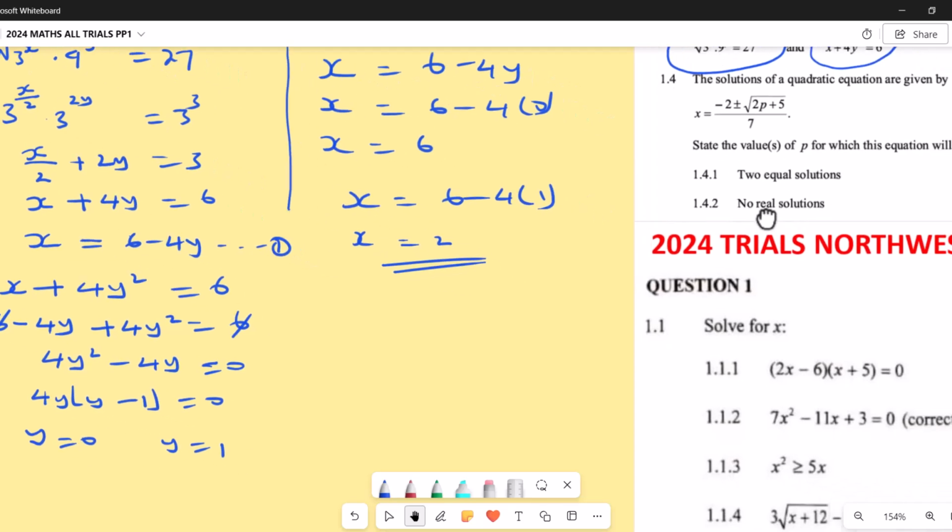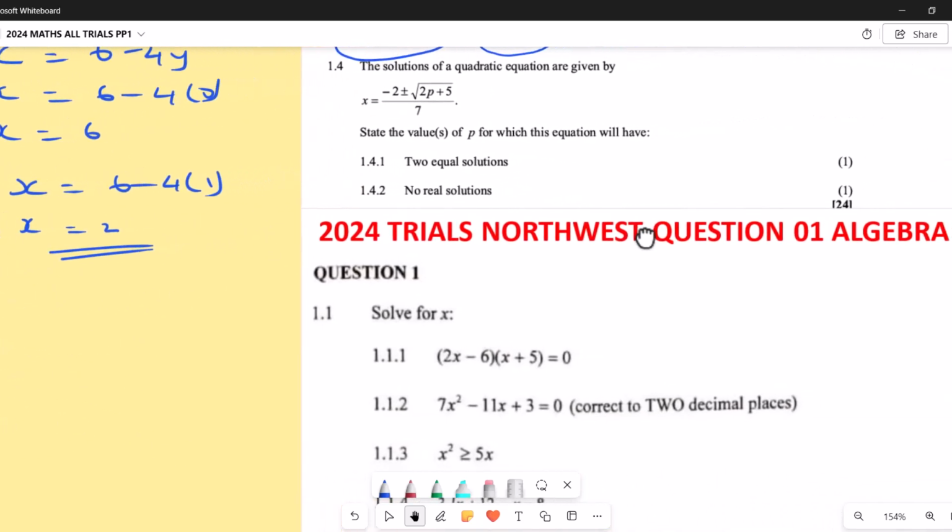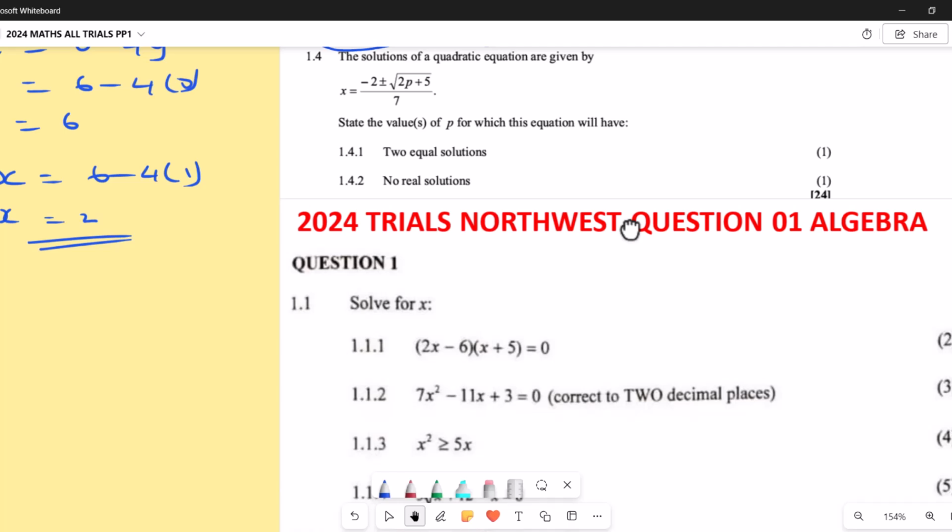Now for the equal solutions, remember our quadratic under the root where we have b squared minus 4ac. That one is called the discriminant. So the discriminant under here gives us the nature of the roots. So for 2 equal solutions, our discriminant must be equal to 0.